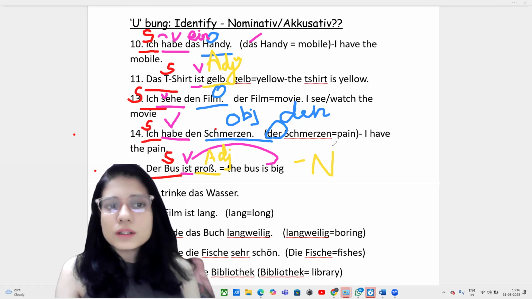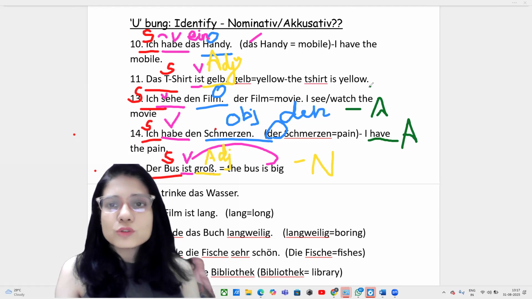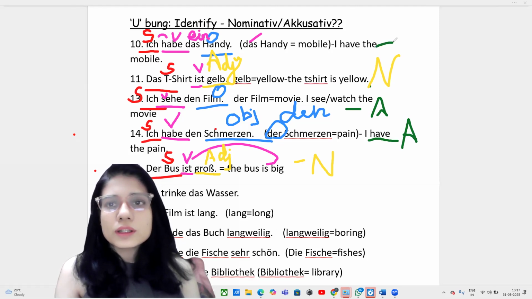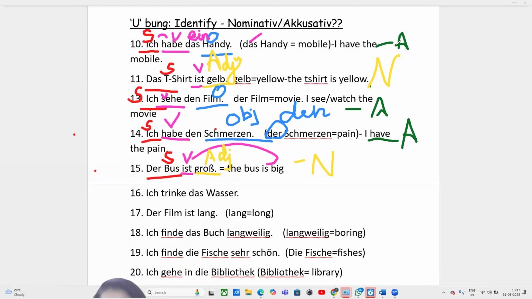And the rest above are accusative. This one, 14th, is also accusative. This 13th is also accusative. Then 11th is, okay, 11th is nominative. The t-shirt is yellow. We are only talking about the t-shirt. So this was nominative. And ich habe das Handy, we are talking about two things. It was again accusative.